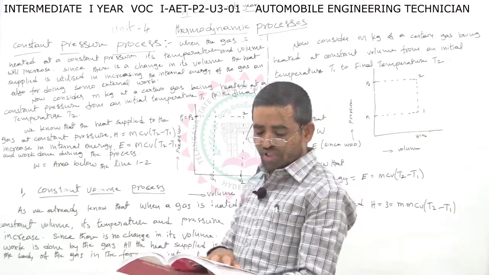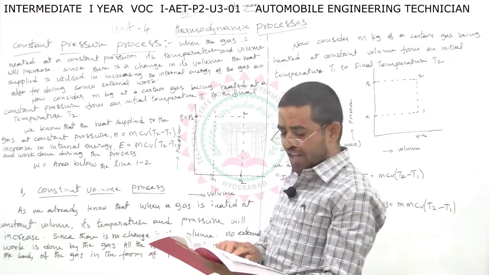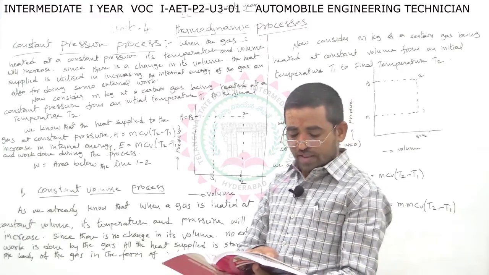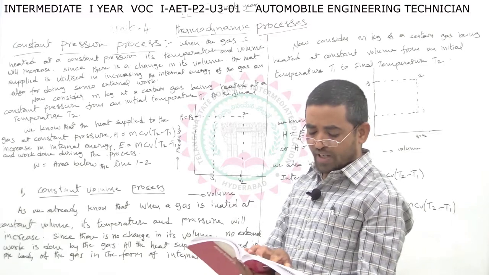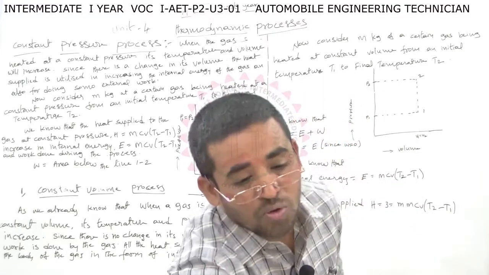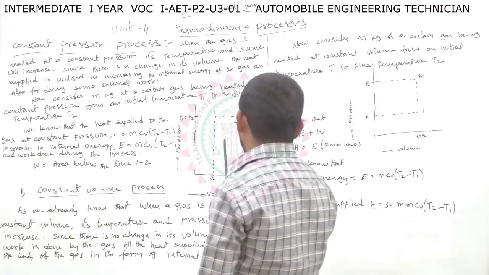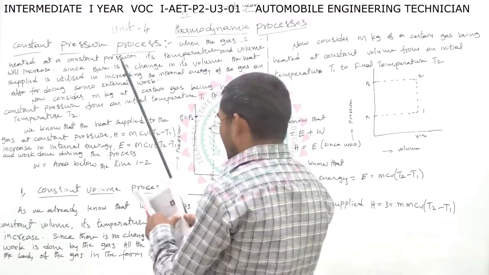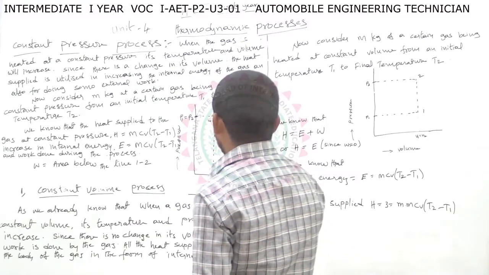Long questions: explain the constant volume process with a PV diagram and write the formula for work done; and explain the constant pressure process with a PV diagram and write the formula for work done. In a long question, write the definition, PV diagram and equation. In a short question, just define the process.